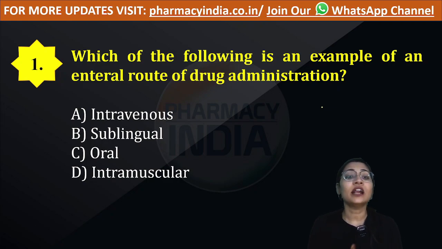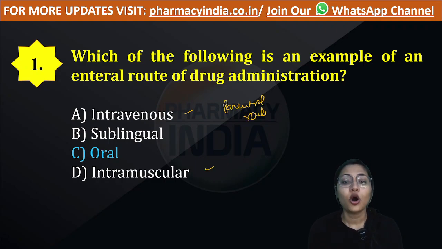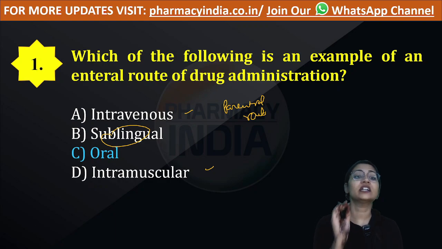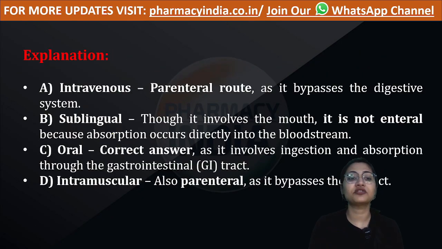So it is clear that enteral route includes that route that involves the GIT. And oral route is an example of enteral route of drug administration. So our answer is option C, that is oral. Intravenous and intramuscular come under parenteral route. Although sublingual route involves the mouth, it does not involve the whole GIT, therefore it is not an enteral route of drug administration.